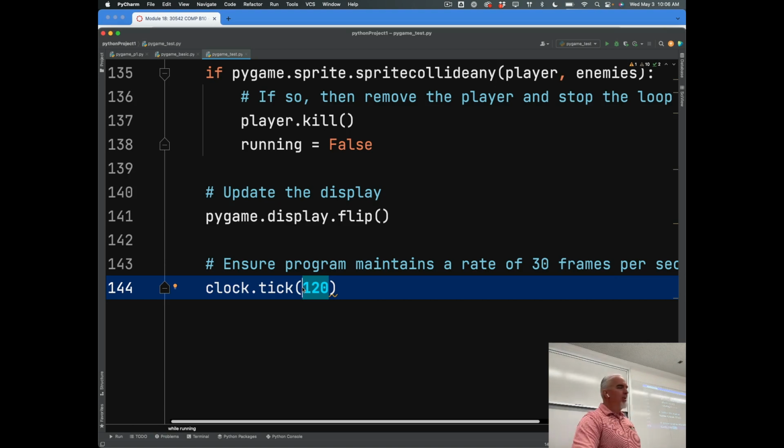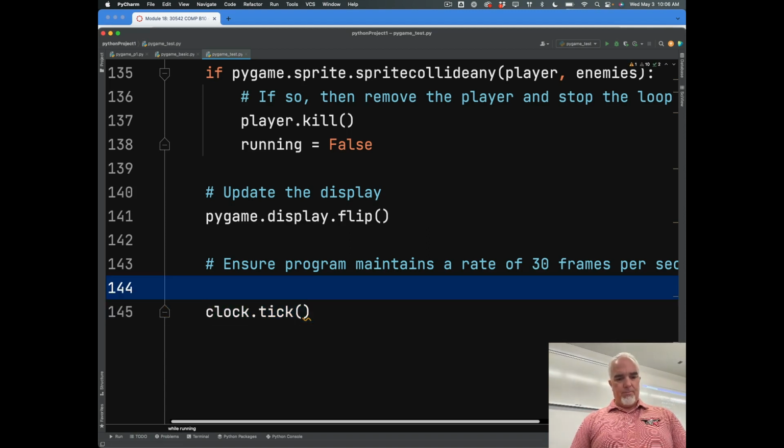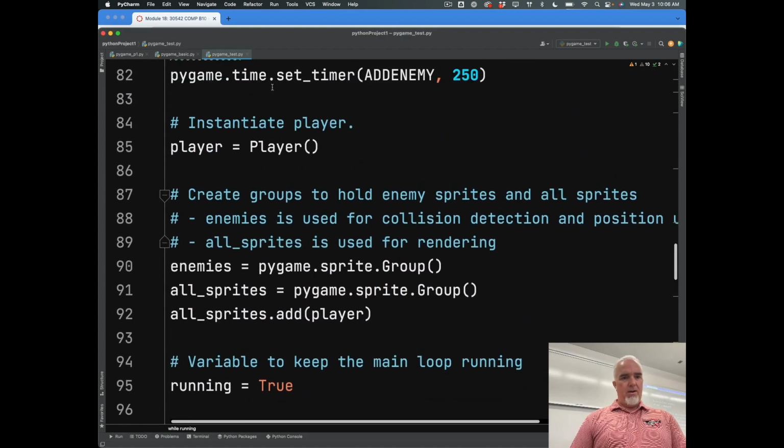So each time this comes through, I could actually take this so it could start at 30. Well, that would actually have to be way up here.